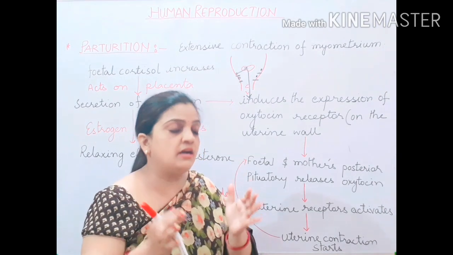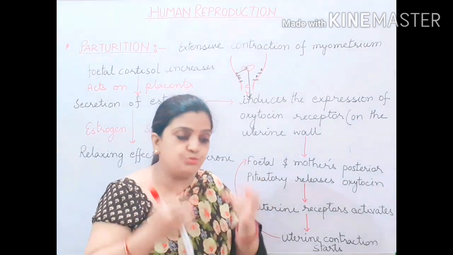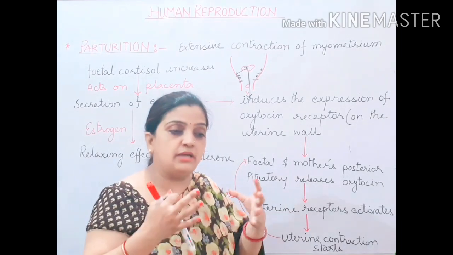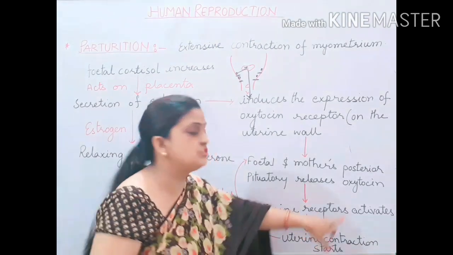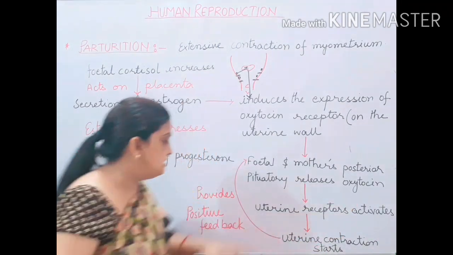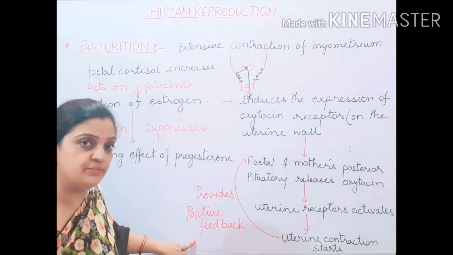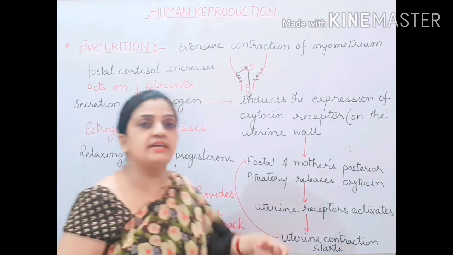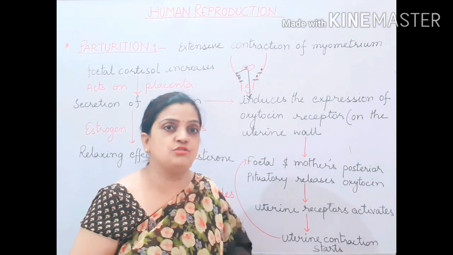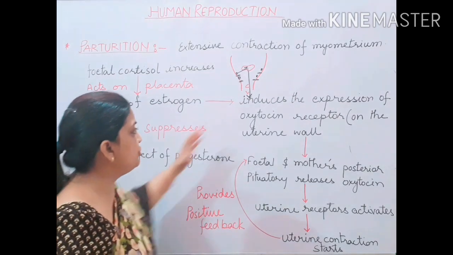This gives a huge pain to the mother, and to reduce that pain and for the easy expulsion of the child outside, more oxytocin is released. Children, this is why this whole process is called positive feedback. The same positive feedback process also takes place during the lactation process, but we will discuss it later. Hope children you have understood.